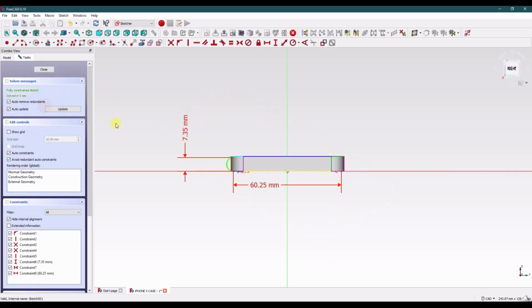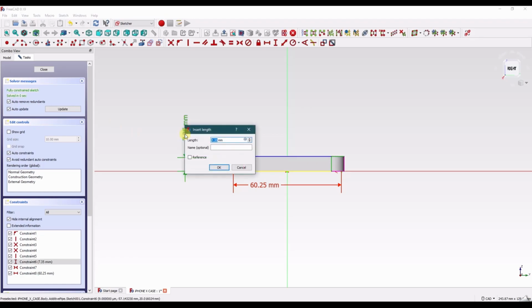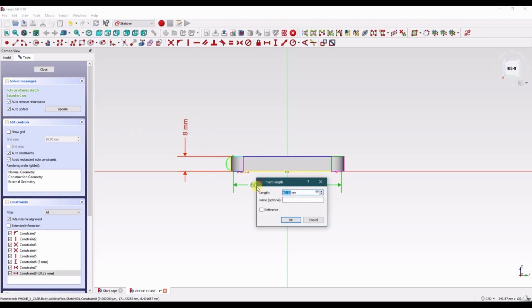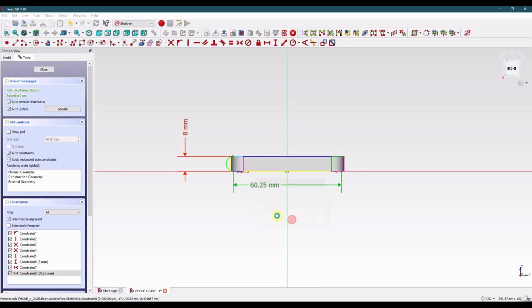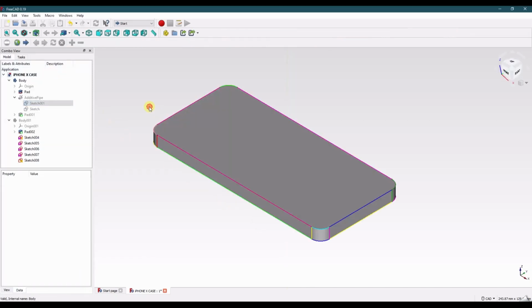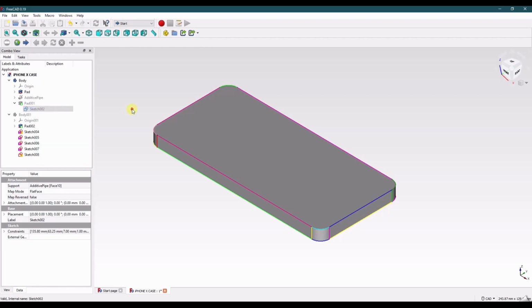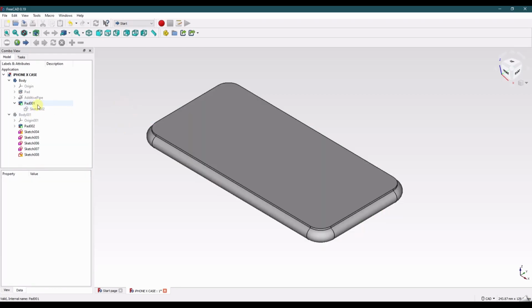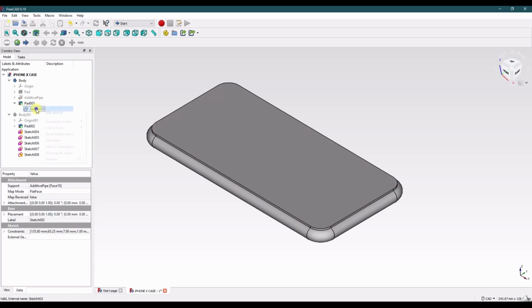Let's go to our additive pipe and edit that sketch. This is now 8 millimeters, and this is now 63.25. Close that. With that, this pad should have updated. I think the issue is when this additive pipe is smaller than this pad, the face name must be one of those corner faces, and so it gets confused. But once you update the pipe, it reattaches properly.